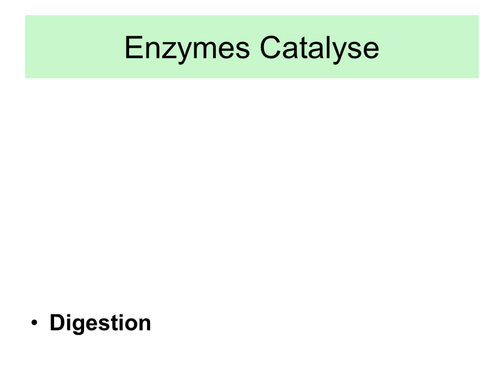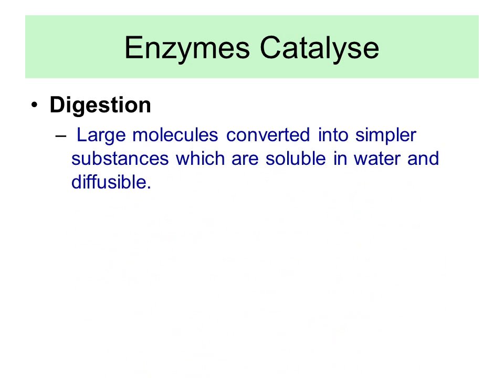Enzymes catalyze the digestion process taking place inside our digestive system, which helps to break down large molecules into simpler substances which are soluble in water, and hence can diffuse across the membrane in our small intestine.